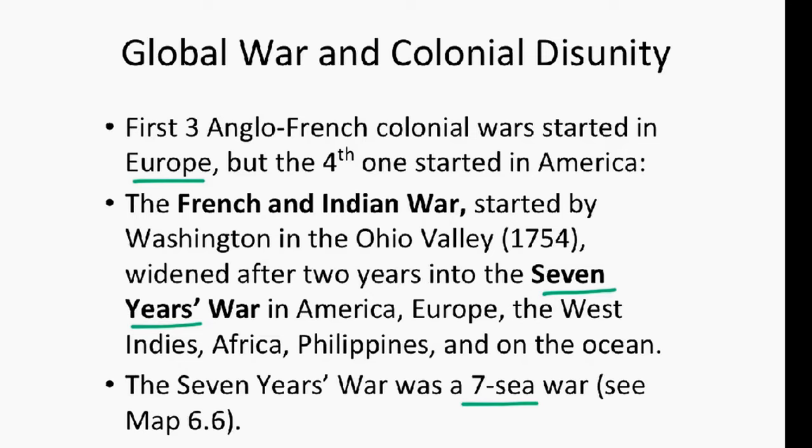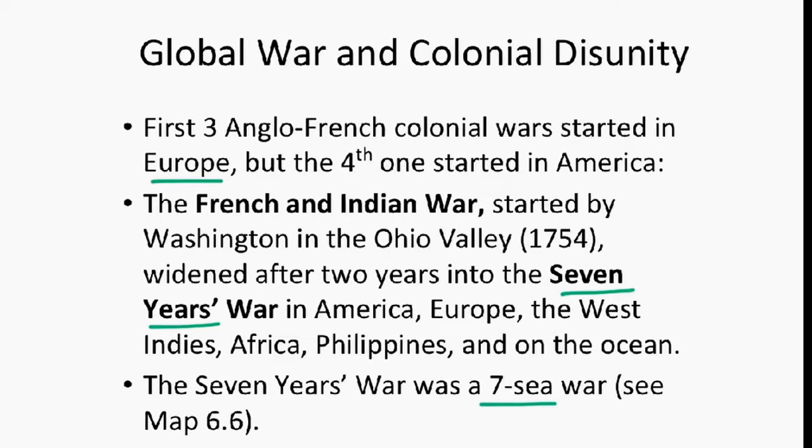Global war and colonial disunity was present during this time period. The first 3 Anglo-French colonial wars started in Europe, but the 4th one started in America. The French and Indian War, started by Washington in the Ohio Valley in 1754, widened after 2 years into the 7 Years' War, which took place not only in America, but in Europe, in the West Indies, in Africa, the Philippines, and on the ocean. The 7 Years' War was a 7-sea war.